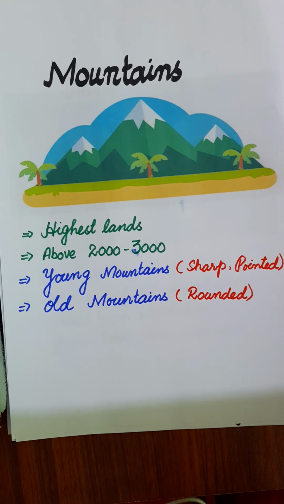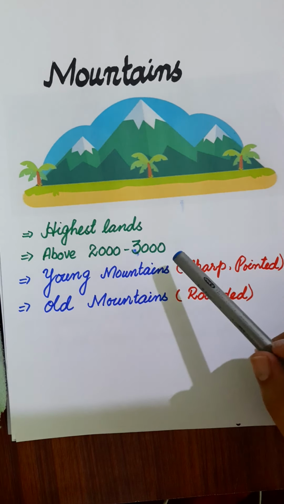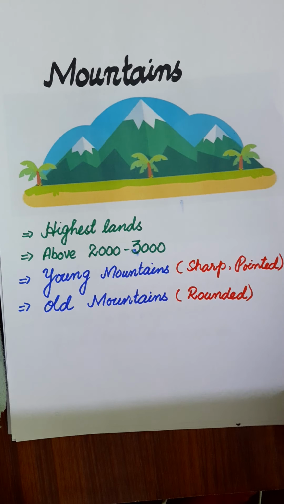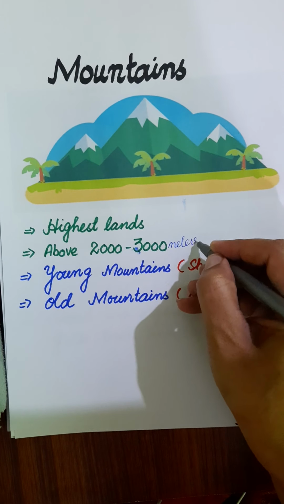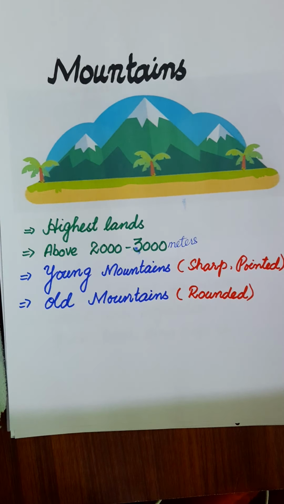Mountains are the highest lands. Okay, mountains are the highest lands. There is no fixed height at which a hill becomes a mountain, but mountains are usually above 2000 to 3000 meters. Okay, then we also have the young mountains and the old mountains.